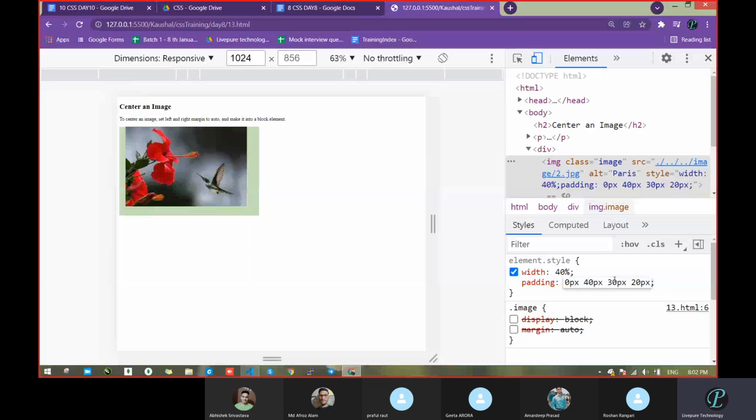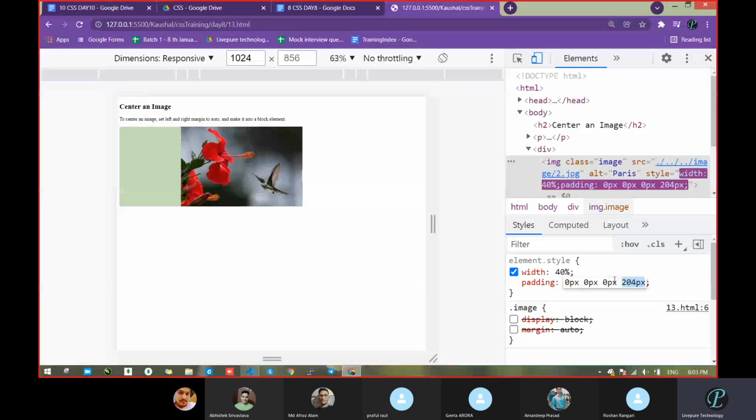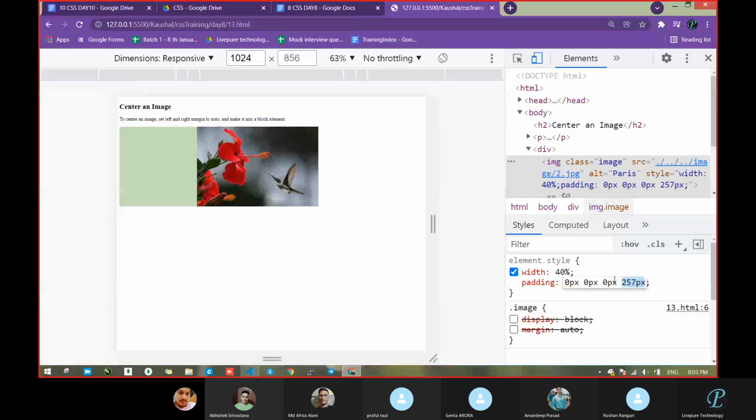What about the second value? The second value becomes the right side. Remove this, put 0. What about the third value? The third value becomes the bottom side. Remove this, put 0. This becomes the left side. So give the extra value. Got this? This way we can go with padding.